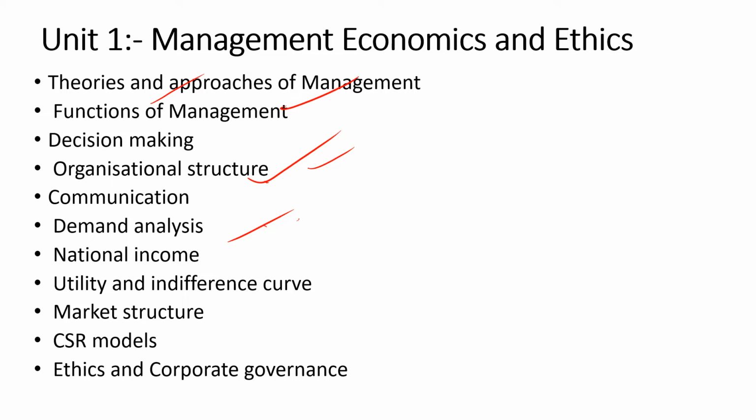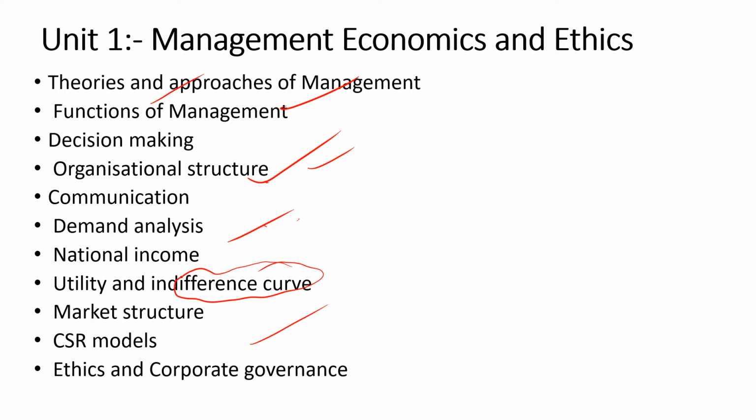And next comes utility and indifference curve. This portion is completely a favorite of NTA. Every time they have asked, especially the properties may be asked. An odd one out based question or an assertion reason question can be asked.